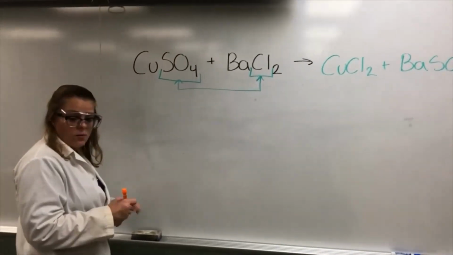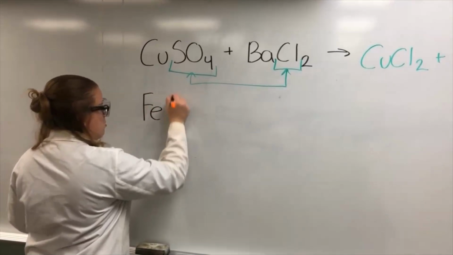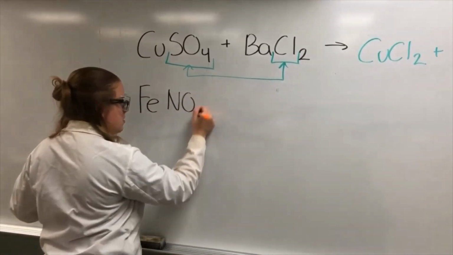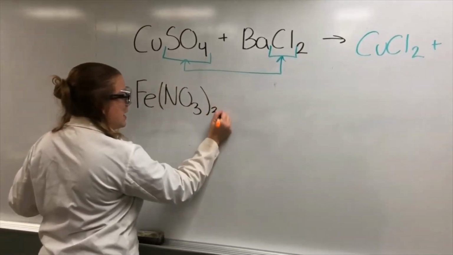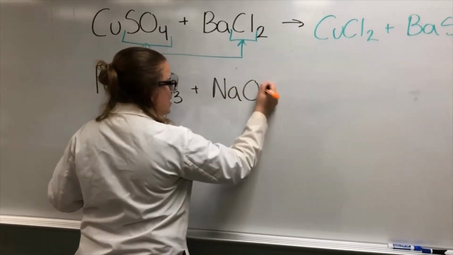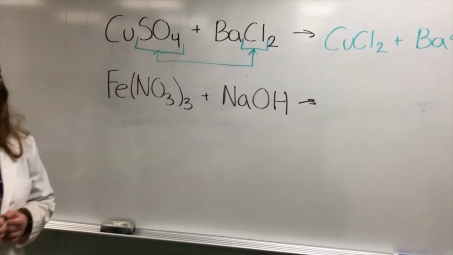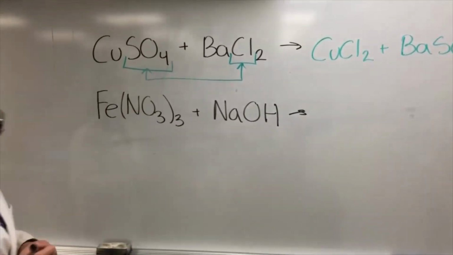So again, what we did is we took iron 3 nitrate and we reacted that with our sodium hydroxide. Again, in these reactions, there is a switch between our anions. Anions are the negatively charged ions.